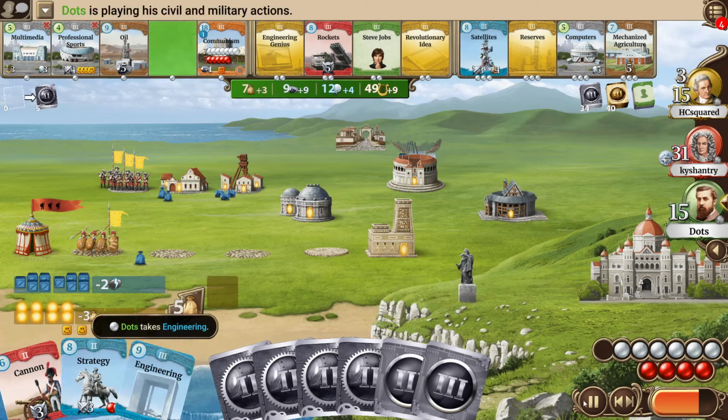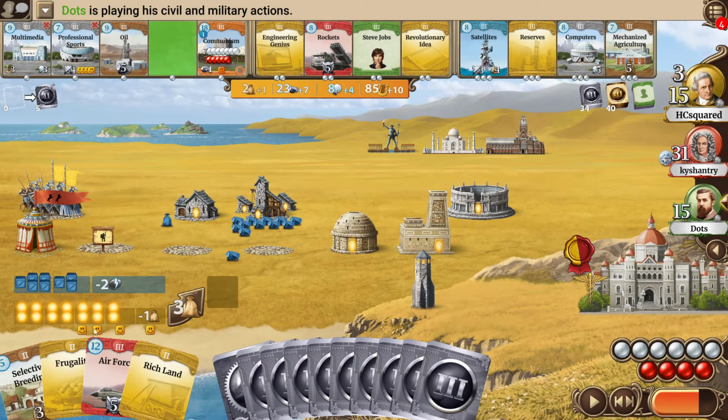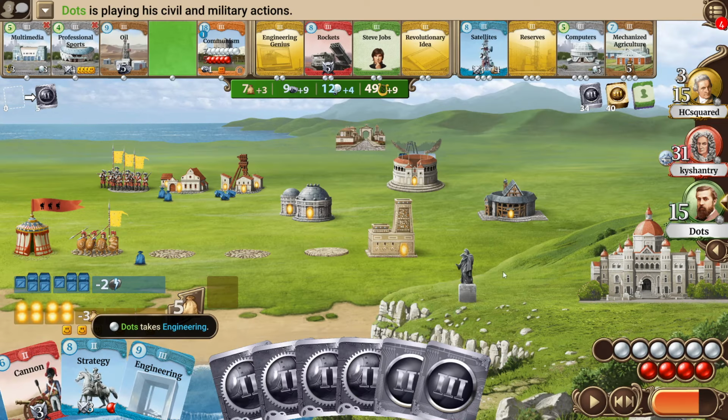And now he actually has even enough food to just... Oh, wait. I think when I went to his production phase, I just paused at the moment where the production was already evaluated, but not the consumption, because I saw him at 3 food, but he has actually 2. Then again, it is a bit painful to not have the reserves now. He has the Harvard College, though, and can maybe take and play one if he has enough civil actions for it.